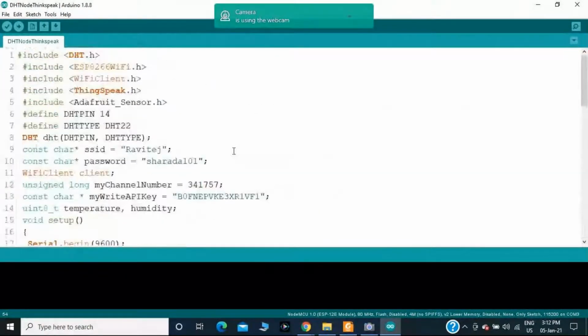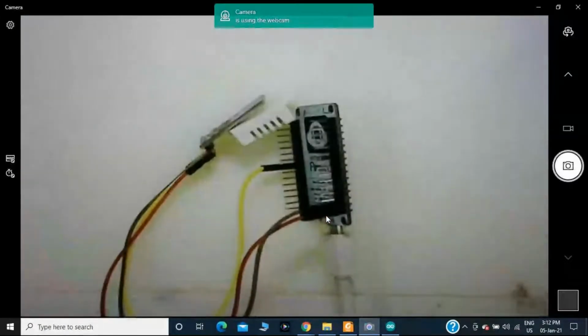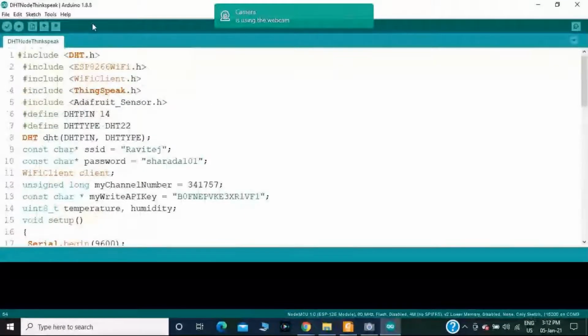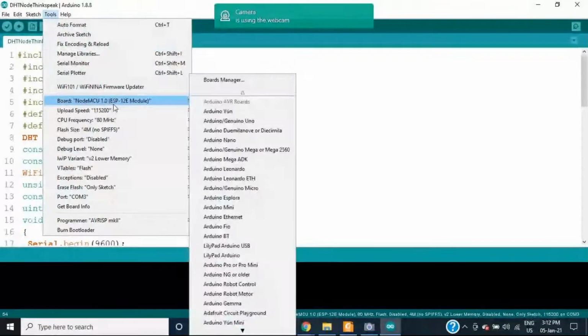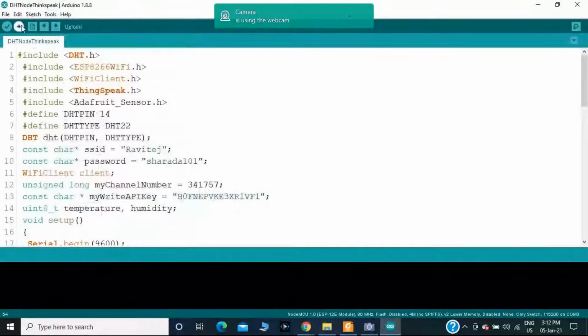Now I will connect. Okay, already I have connected the DHT sensor with the NodeMCU. Now I will run the code. In the tools menu, first I should select the board. NodeMCU I have selected. Next in the port, I have selected the COM3 port. Then afterwards, I should verify the code by clicking on the tick button.